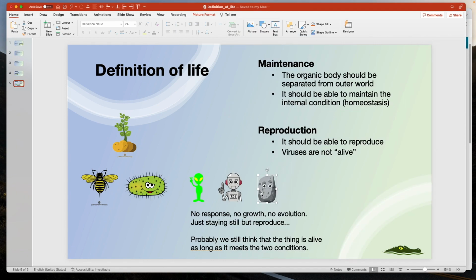By looking at many definitions of life, we consider that these 2 are essential. Or growth. It doesn't evolve, just stays still, but can reproduce. As long as it has a certain body separated from the outside world and as long as it can reproduce, we probably still think that the thing is alive.